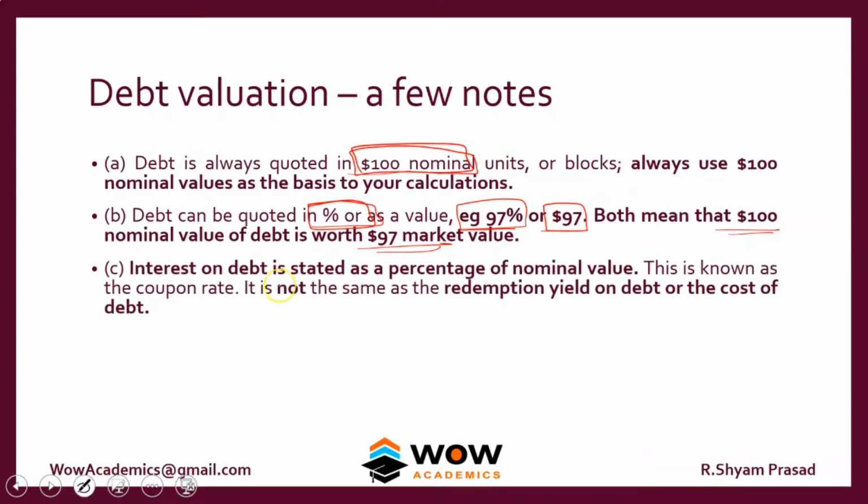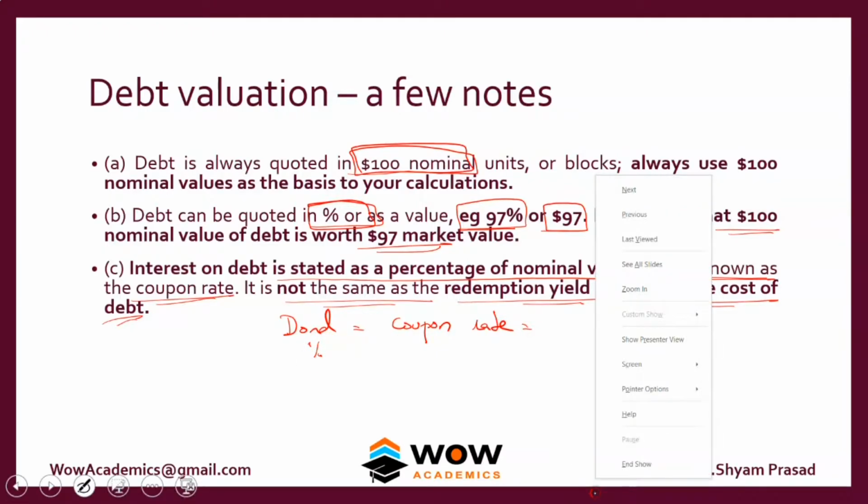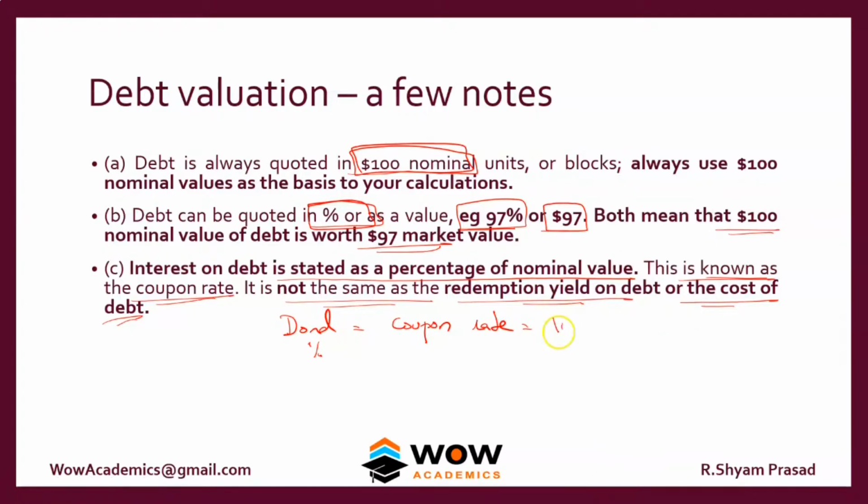Interest on debt is stated as a percentage of the nominal value. This is known as the coupon rate. It is not the same as the redemption yield of debt or the cost of debt. Assume that you have a bond. The bond will have a coupon rate. What is the coupon rate? It is the percentage which is printed on the bond paper. So that is called the coupon rate. If it's printed as 10%, the company will always pay you 10%.